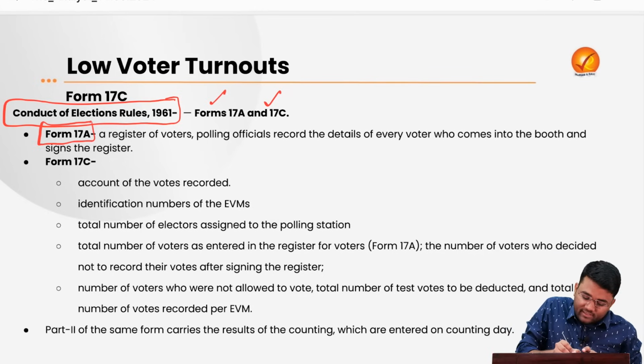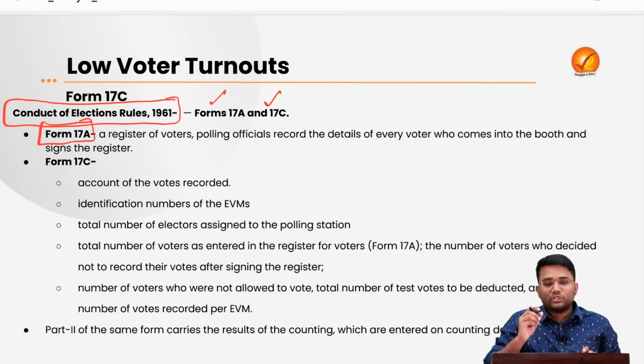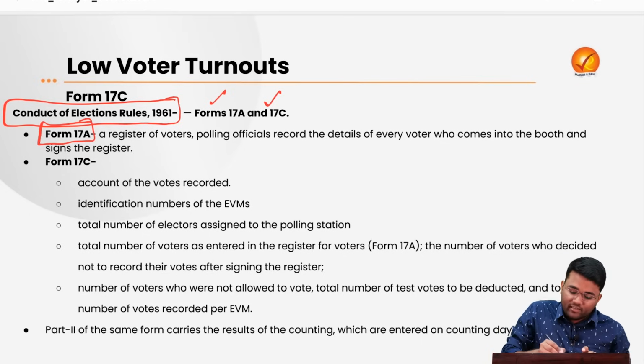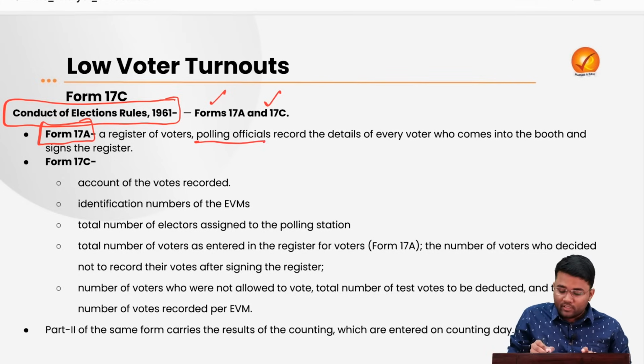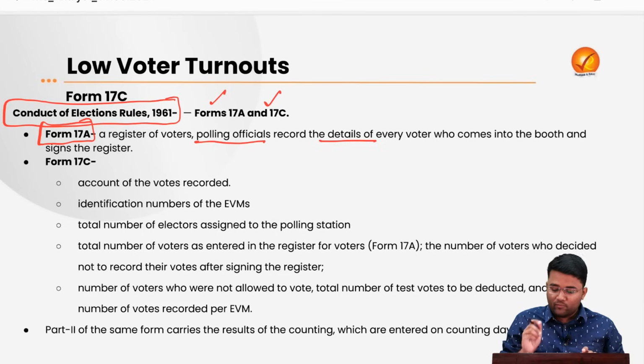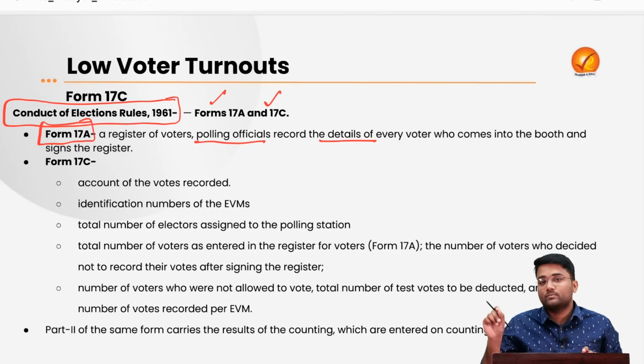Form 17A consists of a register of voters coming to that polling station. Here the polling official records the details of every voter who comes into that polling station booth and signs the register. The point to emphasize here is that it doesn't guarantee that a person who has signed into Form 17A has cast their vote properly.